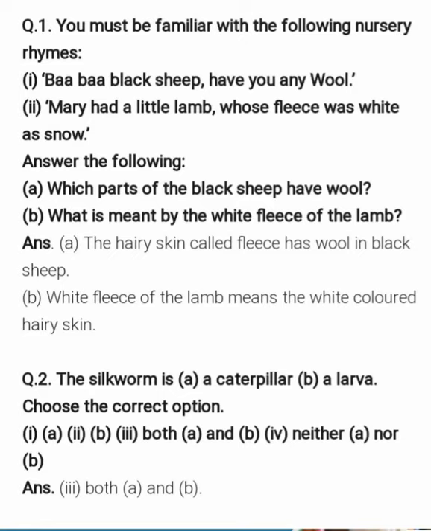The second question is, the silkworm is: option A, caterpillar; option B, larva. Choose the correct option. Silkworm क्या है? It's a caterpillar or it's a larva. So we have seen in the sericulture topic, you know very well, silkworm is both. It is a caterpillar also and it's a larva also. So the answer is both A and B. The third option is the answer, that is both A and B.